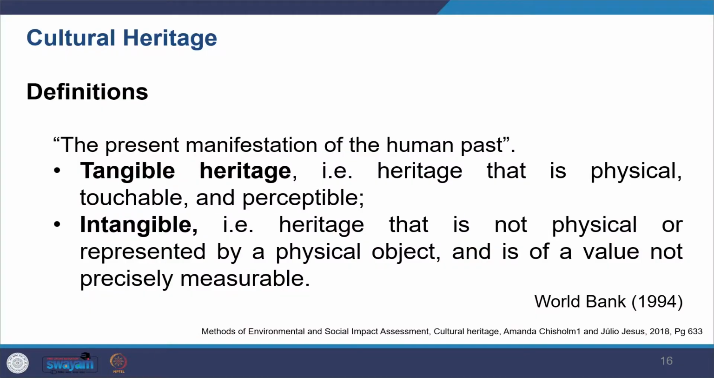Further, we see another definition given by World Bank, which says that cultural heritage is the current, present manifestation of our human past. So it identifies both the elements. It looks at the tangible heritage as well as intangible heritage. And when we try to understand what is tangible heritage, it's the heritage that is physical, something which we can really touch and can perceive it.